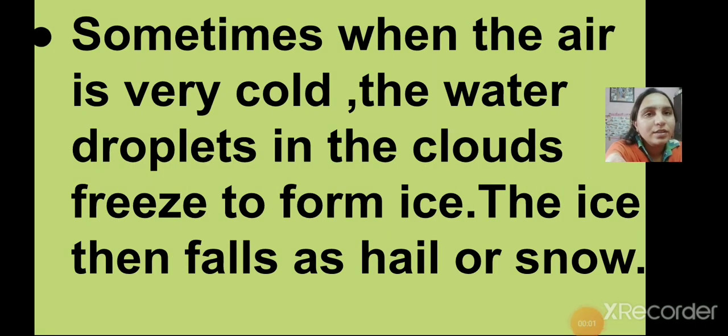Children, you must have heard about snowfall, right? So how does it happen? Sometimes when the air is very cold, the water droplets in the clouds freeze to form ice, and this ice falls to the ground as hail or snow.